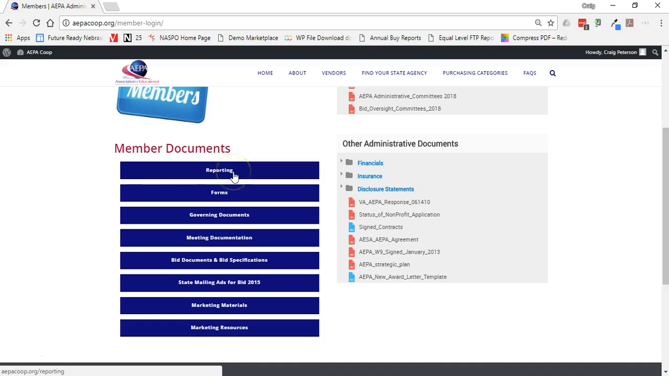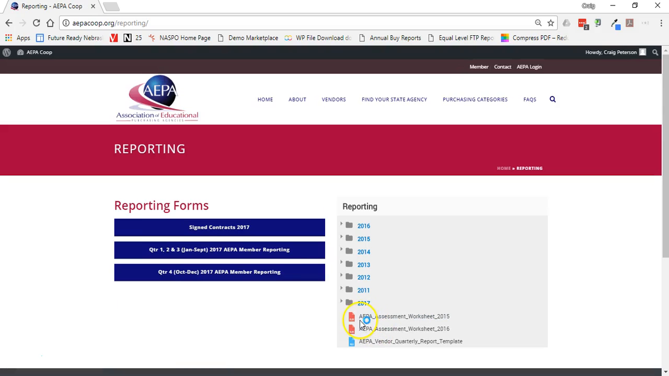We can go into reporting and cover each one of these, but the reporting essentially is where you're going to find all those forms that we have to submit on a timely basis. So for signed contracts, quarters 1 through 3, and quarter 4, those are the forms that are available. If we need additional forms, we can build those forms in the website fairly easily.